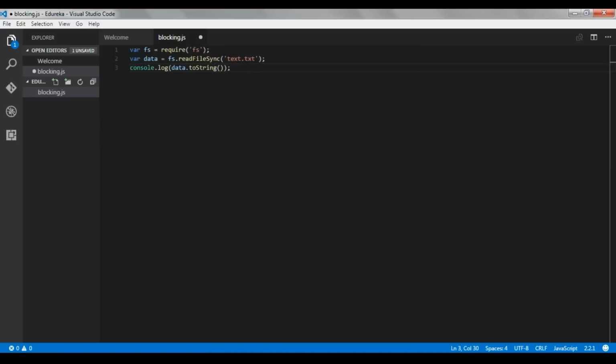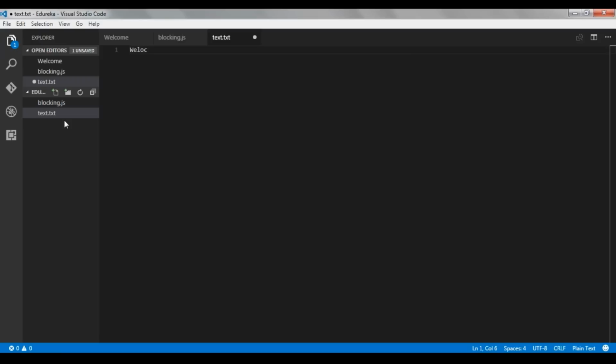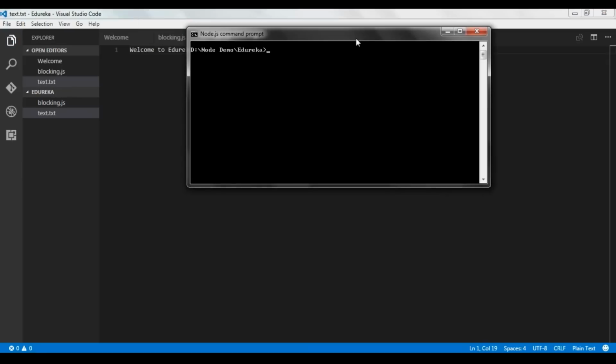Now we are printing the data from the file. And at last it will print end here. We'll save this file. We'll create a new file with the name of text.txt. Now I'll write welcome to Edureka. I'll save this file. Then we'll go to our Node.js command prompt.